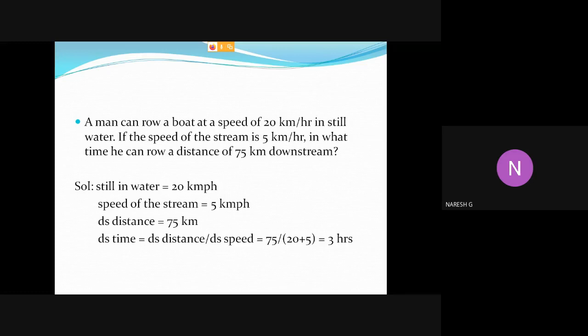The remaining boats and streams problems we will see in the next video. First recall the formulas and try to solve these problems. In the next video we will solve more problems on boats and streams. Okay, thank you.